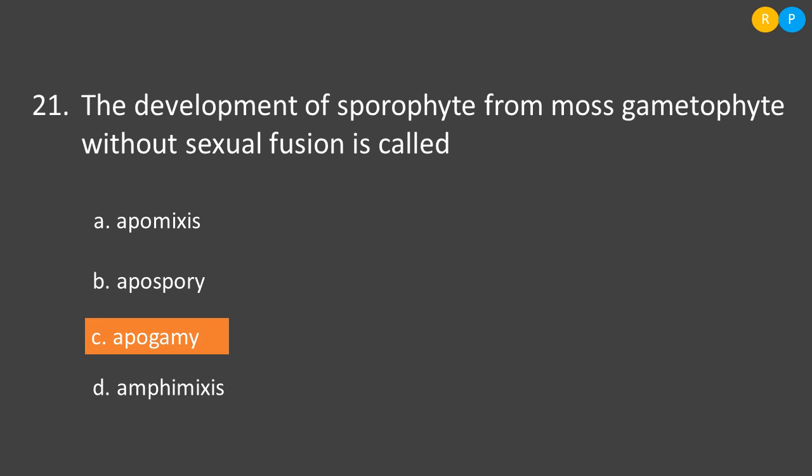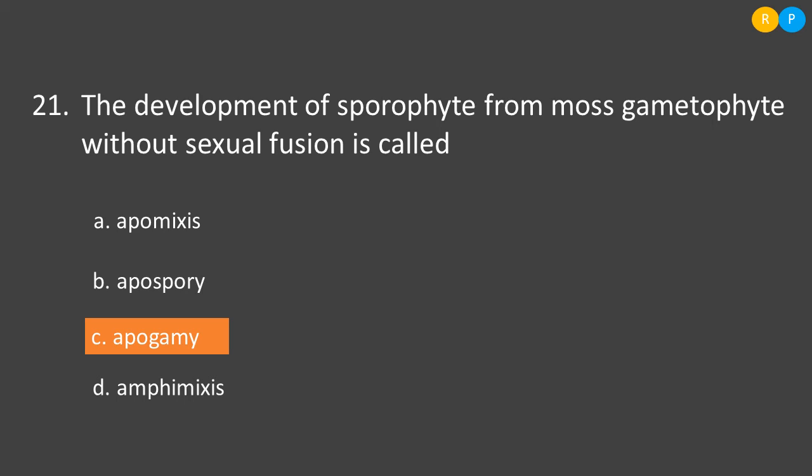The next question is, the development of sporophyte from a moss gametophyte without sexual fusion is called. Here you can see in the bryophytes, the main plant body is a gametophytic plant. Clear, right? From the gametophytic plant, the sporophytic plant will develop. When this structure develops without any sexual fusion, we call it apogamy. So apogamy is nothing but the development of the sporophytic plant body from the gametophytic plant without any sexual fusion.